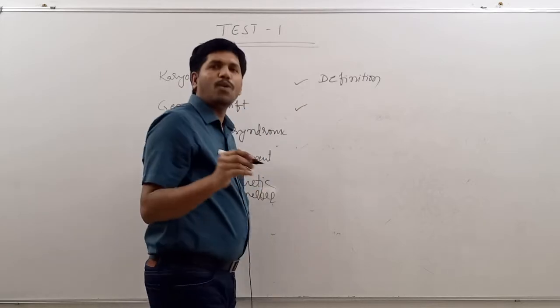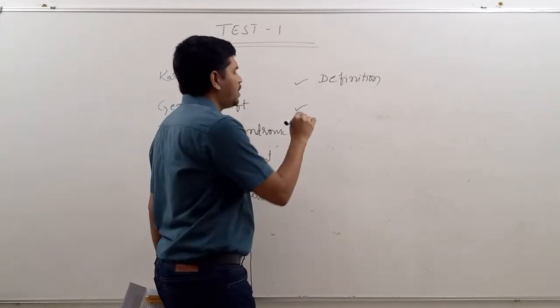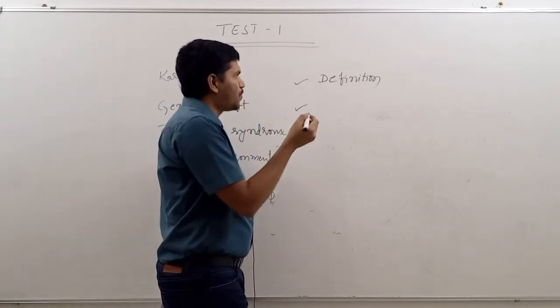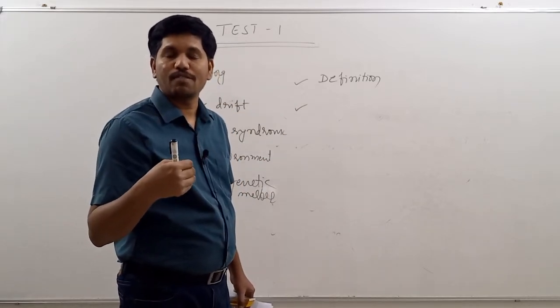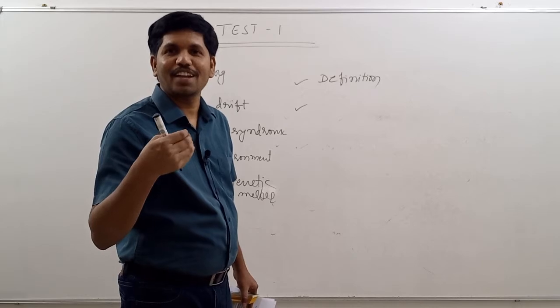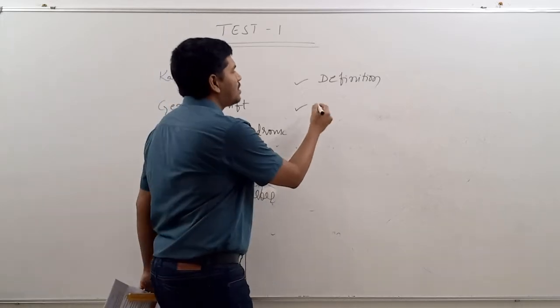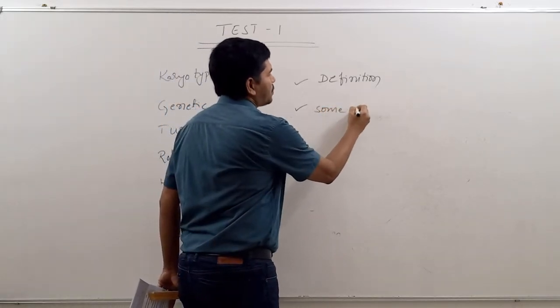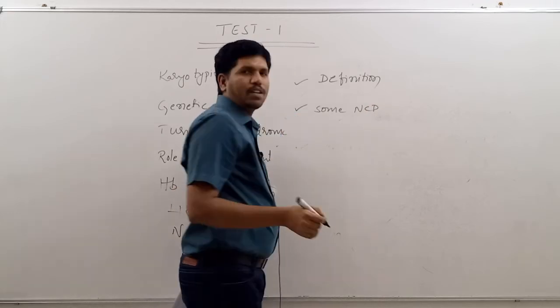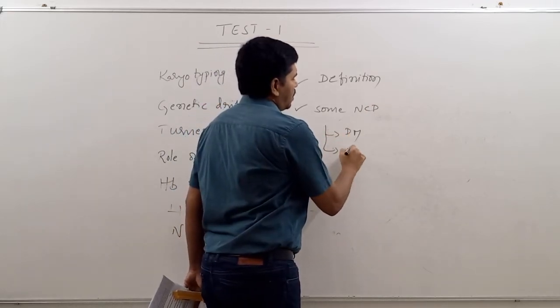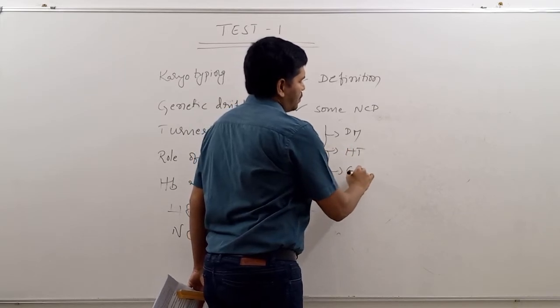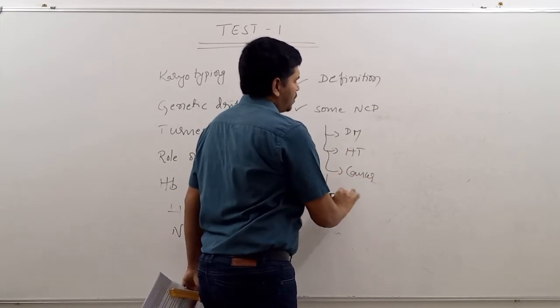Second one is, what are the non-communicable diseases? You can mention some of them: diabetes, hypertension, cancer, obesity.